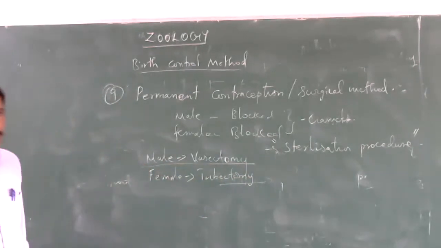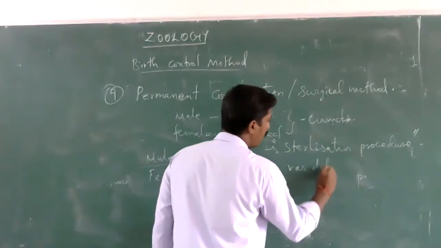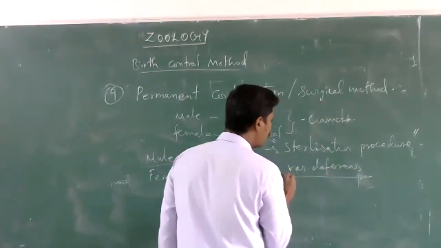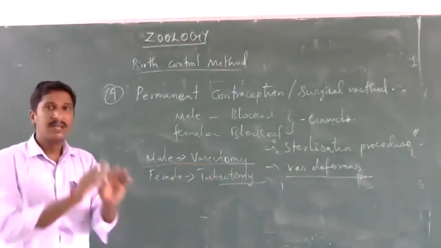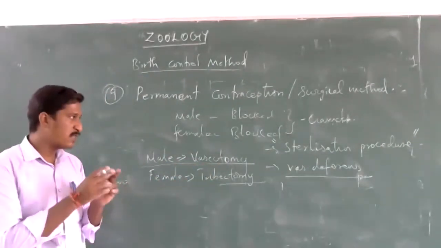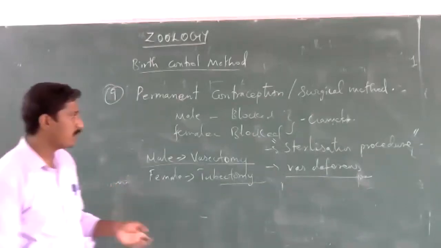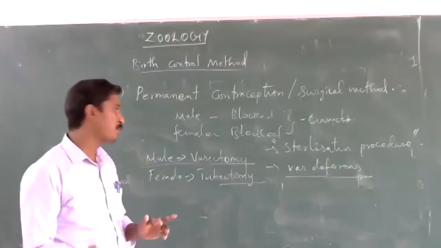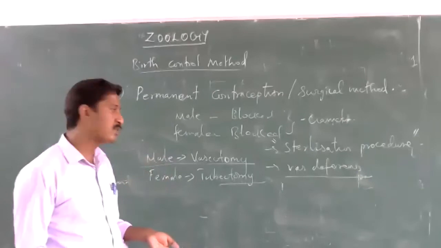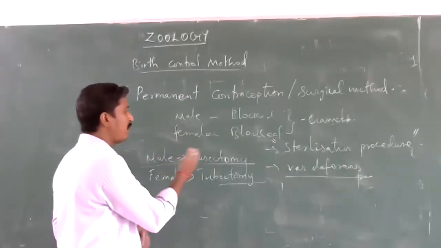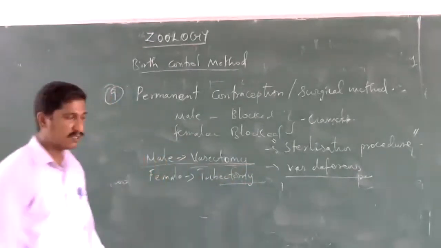In vasectomy, the vas deferens, which is the passage of the male gamete sperm, is cut and tied at both ends. This prevents the passage of sperm from the testis to outside. So permanent birth control is attained by vasectomy in males. The vas deferens are cut.